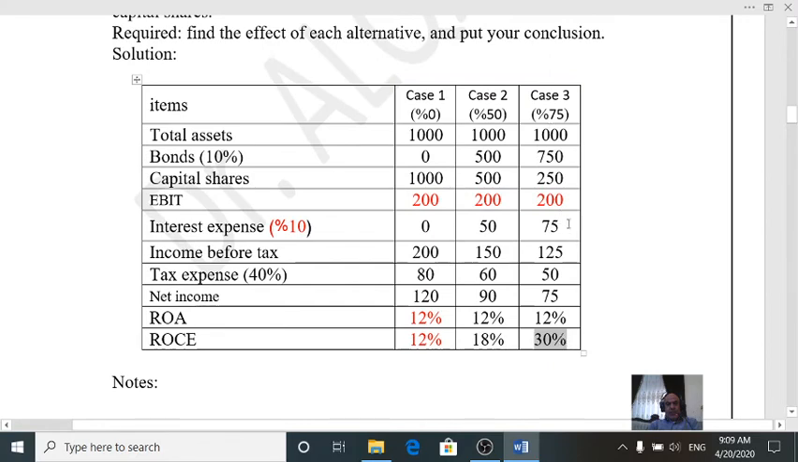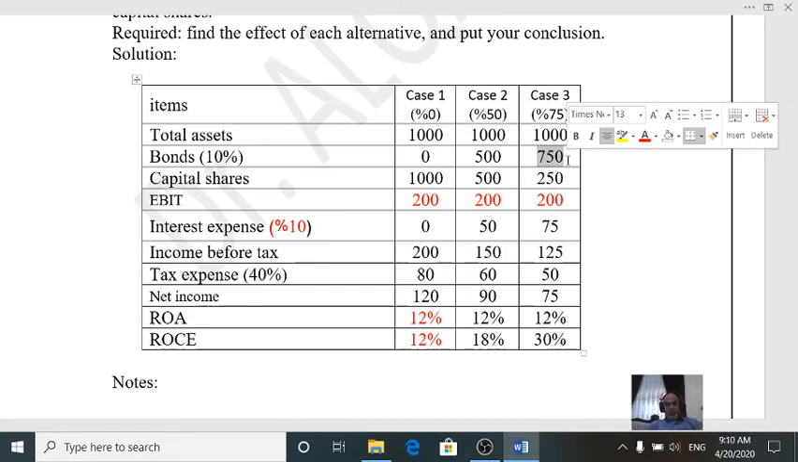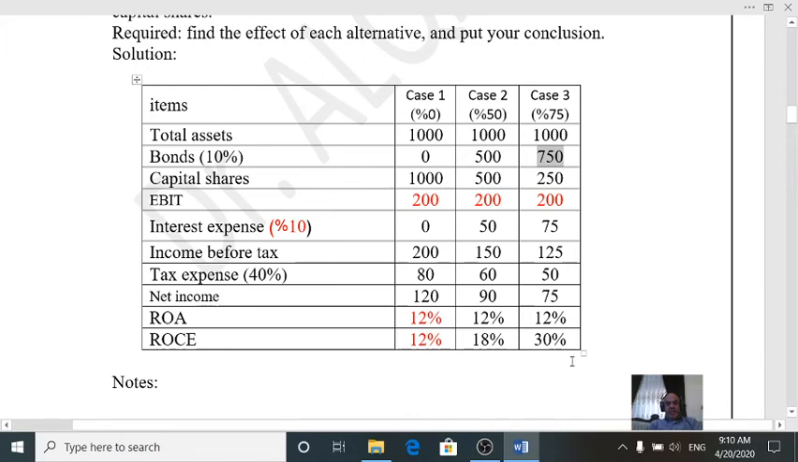We know that the last alternative is more risky, because the debt is 750, while in the second case it is 500 only. The debt to assets ratio is higher, so more risk, but more profitable for owners. If you are a risk-taking person, you should select and prefer the last alternative.